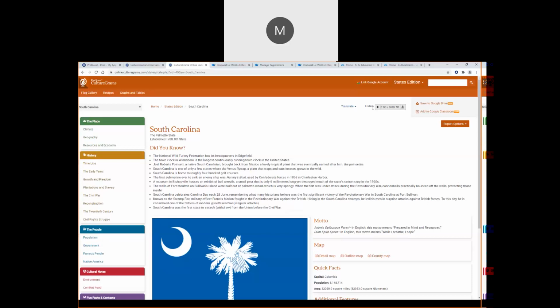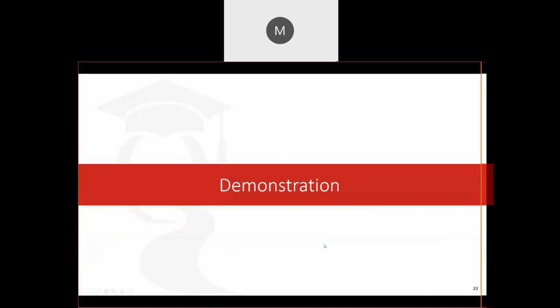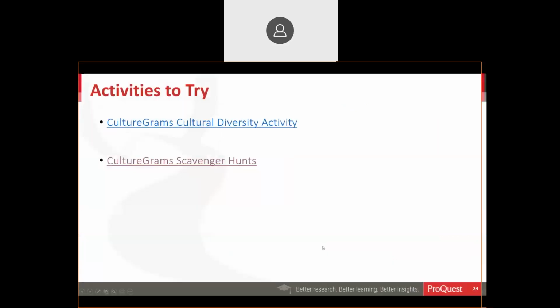So I know this is a lot of information. It's a world of information. I mean, there's just a whole lot in here. But I want to leave you with some resources, because there are some additional resources left, and we just can't cover everything today. So let me pop back in, and we'll take a look at some of the resources.